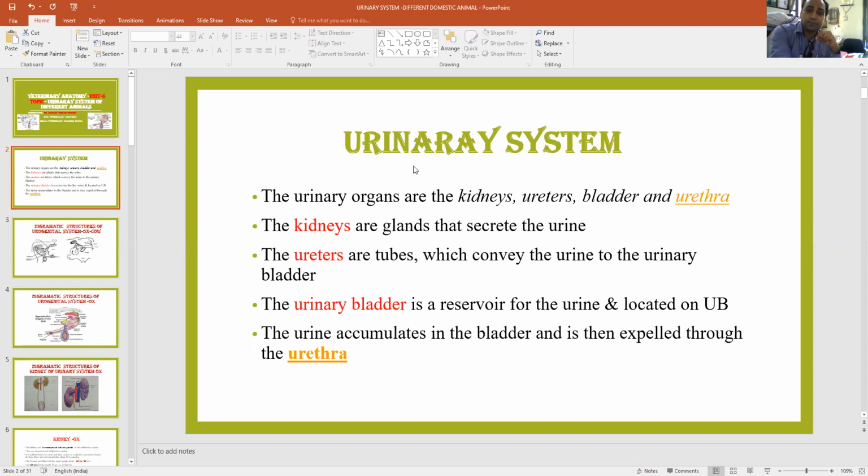Mainly four structures come under the urinary system in both male and female: first the kidney, then the ureter, urinary bladder, and urethra. The urethra again has two parts. In the male, the part located in the pelvis is known as the pelvic urethra, and the part in the external genitalia is known as the penile urethra. The kidneys are the glands that secrete urine, and the ureters are the tubes that connect the kidney to the urinary bladder. We will see the picture later on.